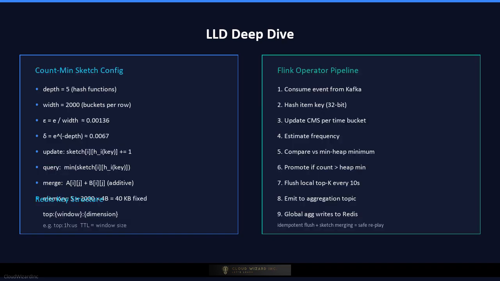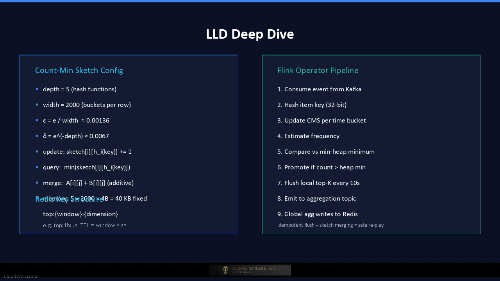Now the low-level design deep dive. The count-min sketch data structure is implemented as a two-dimensional integer array of shape depth by width, where a typical production configuration is depth equals 5 and width equals 2000, giving exactly 10,000 counters and an error bound of epsilon equals e divided by width and delta equals e to the negative depth. Each of the 5 rows uses an independent pairwise independent hash function. For a 32-bit item hash, row i maps to column as item hash times prime i modulo width.